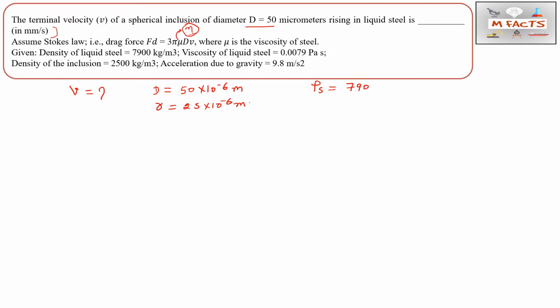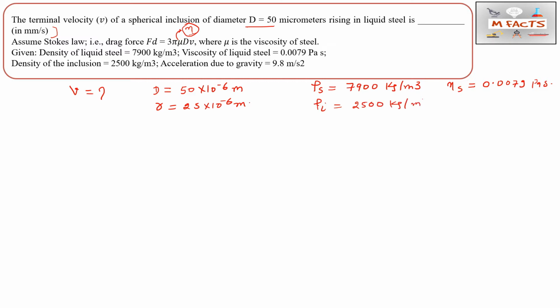7900 kg per meter cube. So this value is given, and the viscosity of liquid steel, eta s, is also given, that is 0.0079 pascal second. So rho s, the density of liquid steel, is given, and eta s, the viscosity of liquid steel, is also given. And the density of inclusion, we can write rho I because it is the density of the inclusion, is 2500.